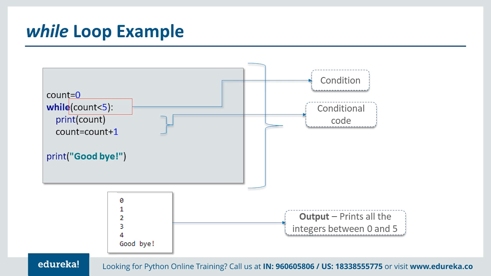So here you can see that we have an example of a while loop. We are making a variable called count, and the value is 0. Now we know that we have to use a particular condition here. So we are using a condition that the value of count should be less than 5. Count will start from 0 and go up to less than 5. Once the value of count is 5, that is the time where the code will break and the while loop will stop. You can also see that we are printing the count over here